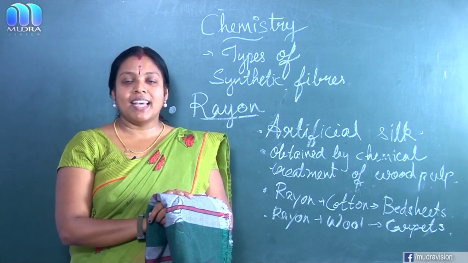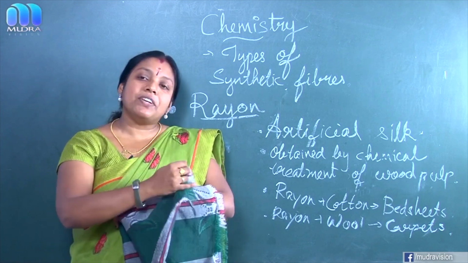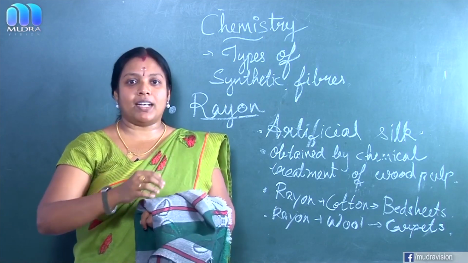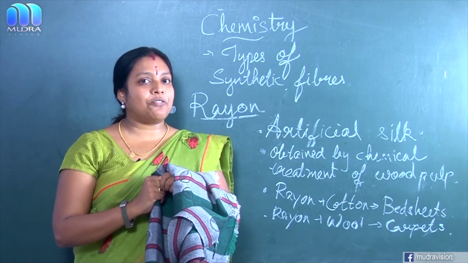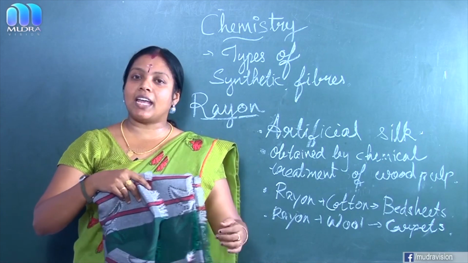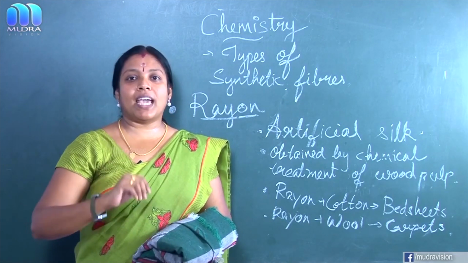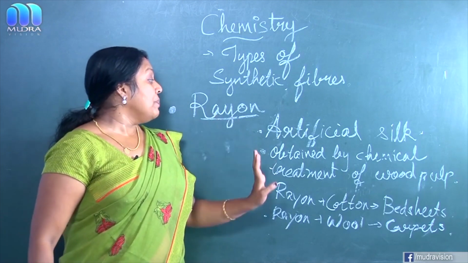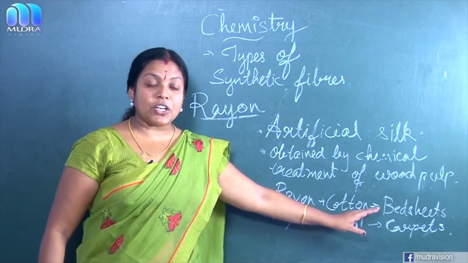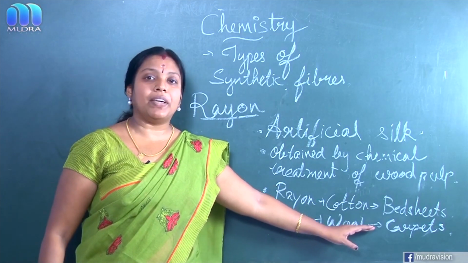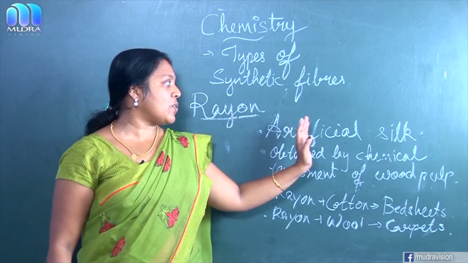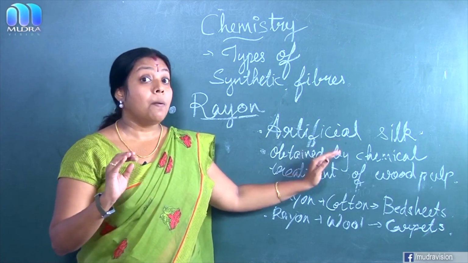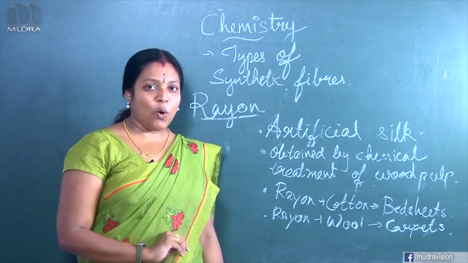This is bed sheets, and the fibers are made from the mixing of rayon and cotton. Rayon plus cotton fiber, we can make bed sheets, and rayon plus wool, we can make carpets. Once more, when rayon is mixed with cotton, we can make bed sheets, and when rayon is mixed with wool, we can make carpets. Rayon is otherwise known as artificial silk because it has the same properties as silk, but it is cheaper than the original silk.